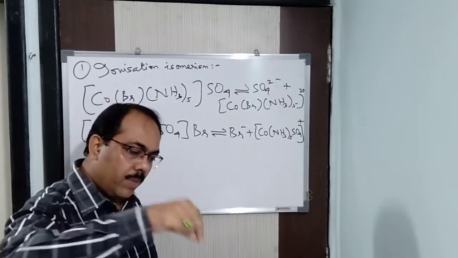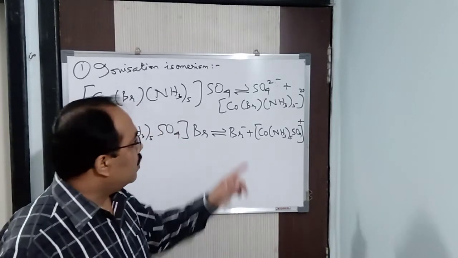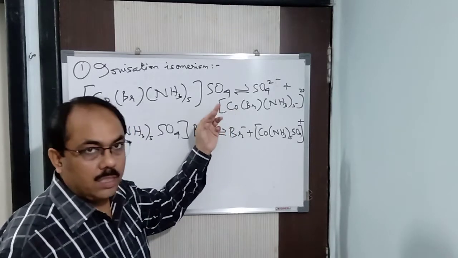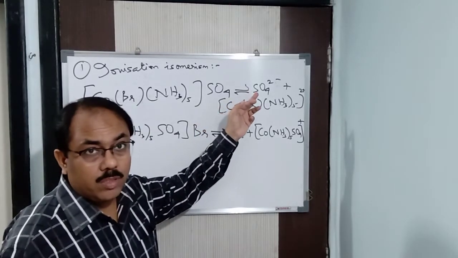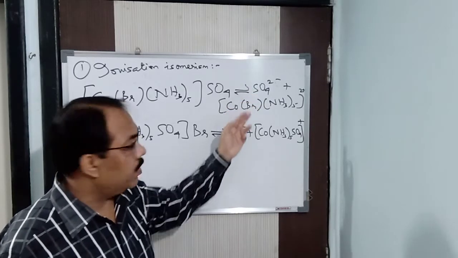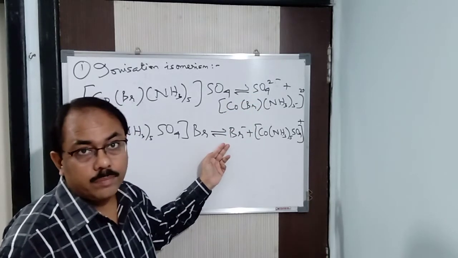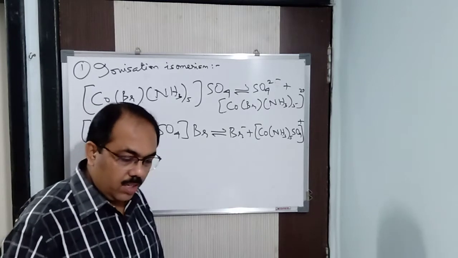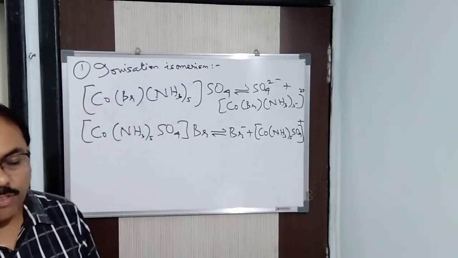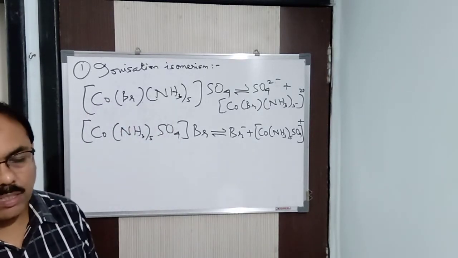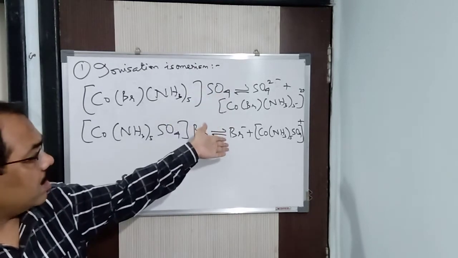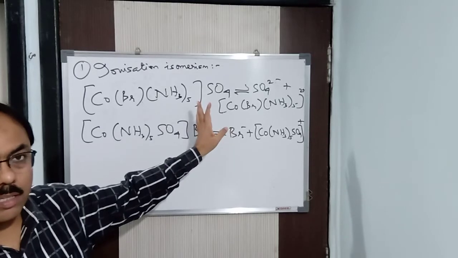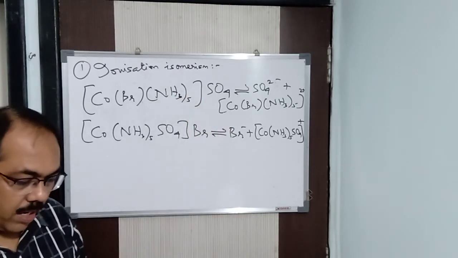This will give you a white PPT because barium sulfate will form, but this will not give you a white PPT. So the formation of the white PPT proves that this one produces sulfate ions, and this produces other than sulfate ions, that is, bromide ions.